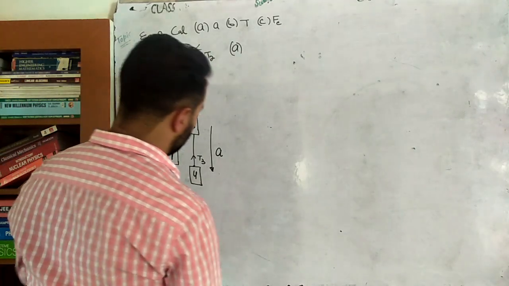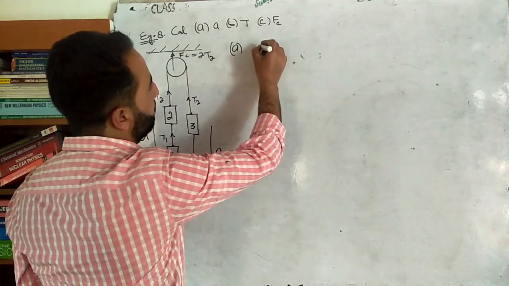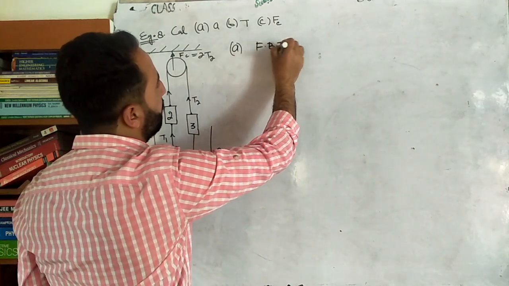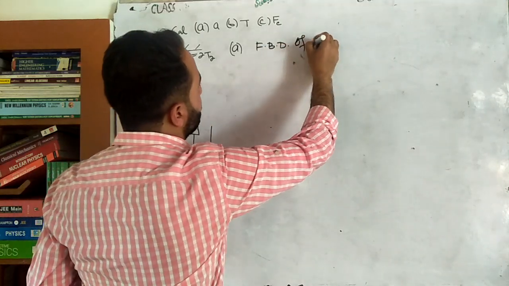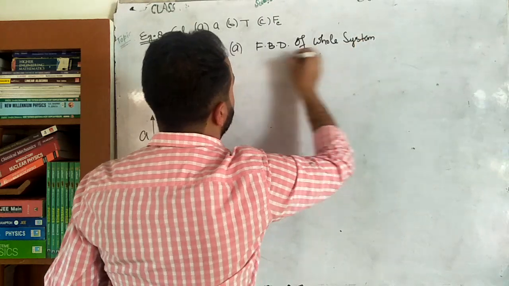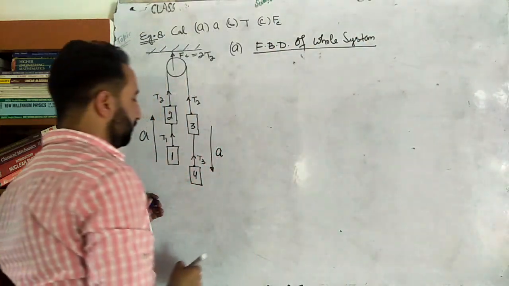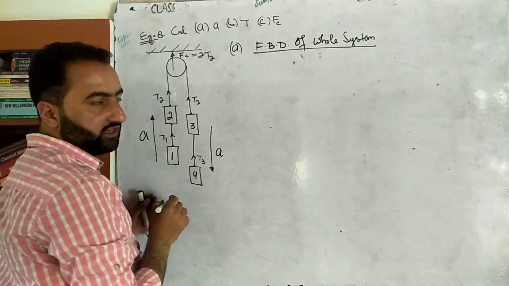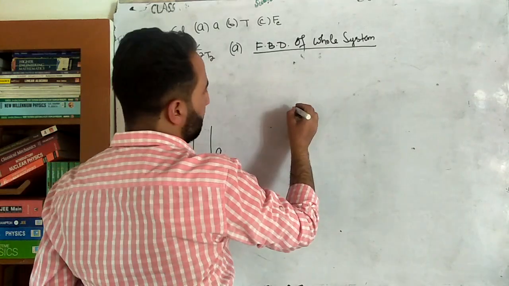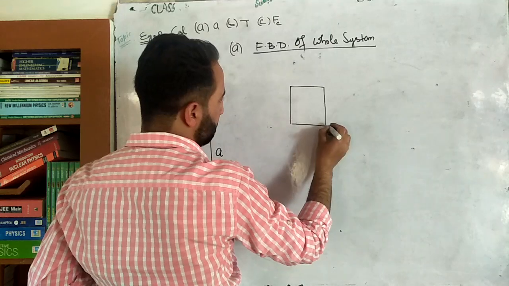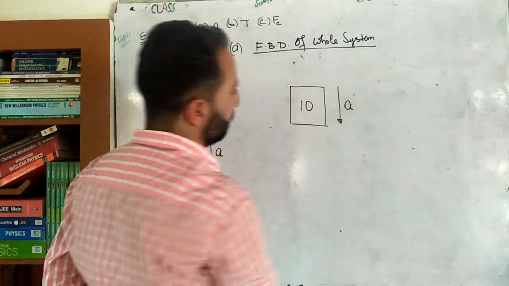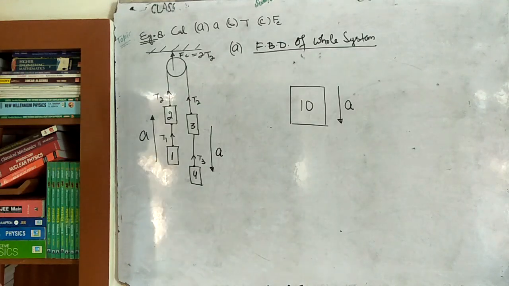Now pay attention. So here I will construct the free body diagram of the whole system. So how much is the mass? 4 plus 3 is 7, 7 plus 2 is 9, 9 plus 1 is 10. So this is 10. Let's assume acceleration is downwards.